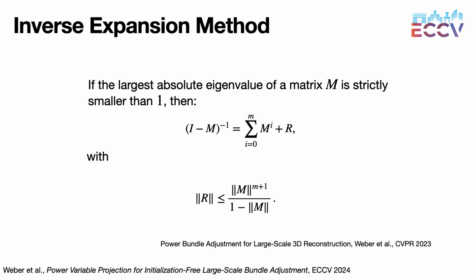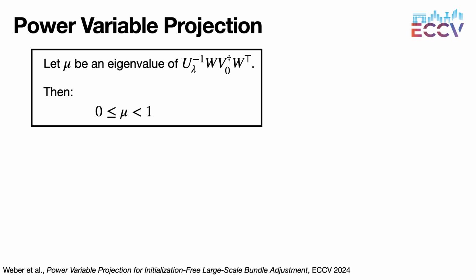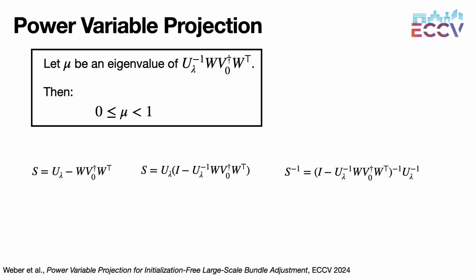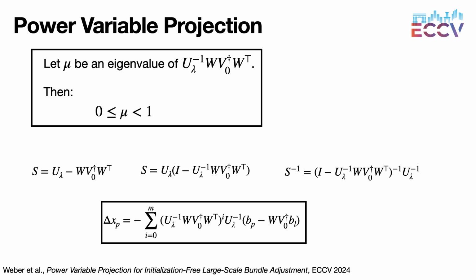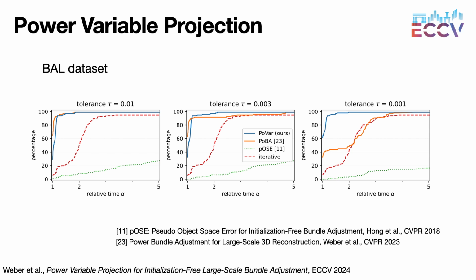Let's recall the inverse expansion method proposed in our CVPR paper, Power Bundle Adjustment. In practice, this theorem can be applied to our undamped Schur complement. Let's factorize the Schur complement by U lambda and let's take the inverse. The first block can be expanded into a power series. By applying it to the right-hand side, we can get the camera parameters and then the landmark positions.